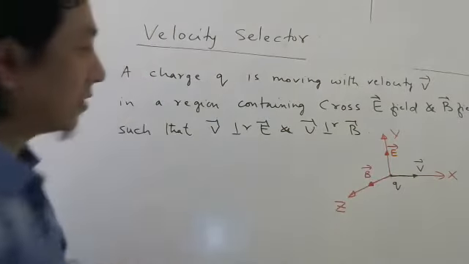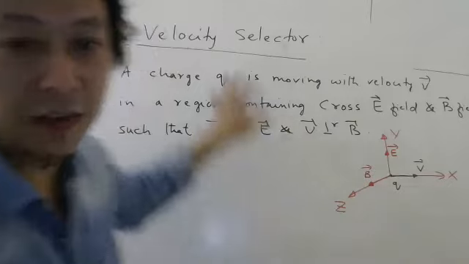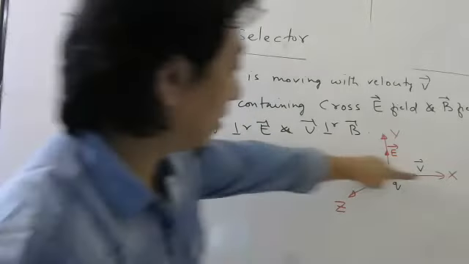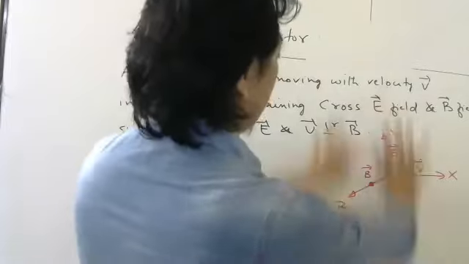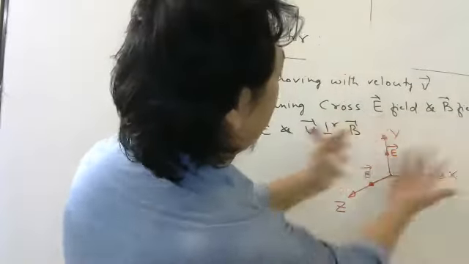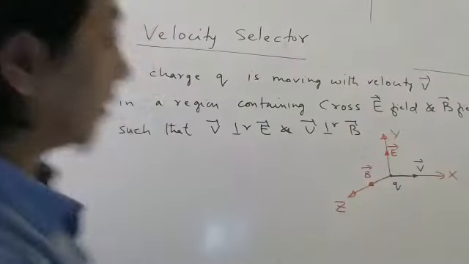So you can see this diagram matches with whatever I have written. Velocity vector is moving in a region where there is electric field and magnetic field, which are crossed.